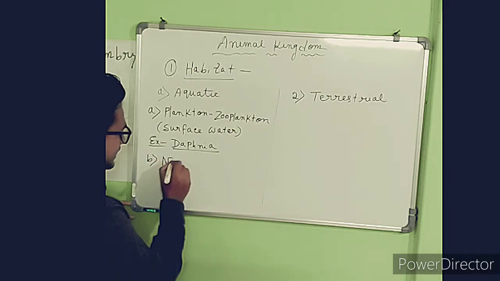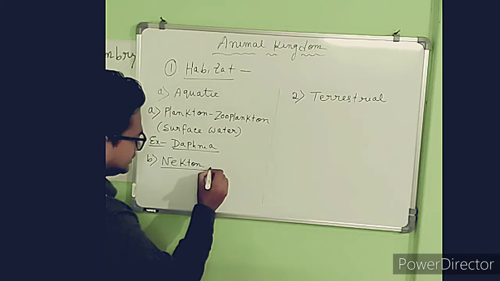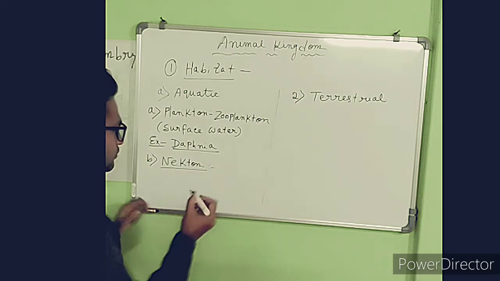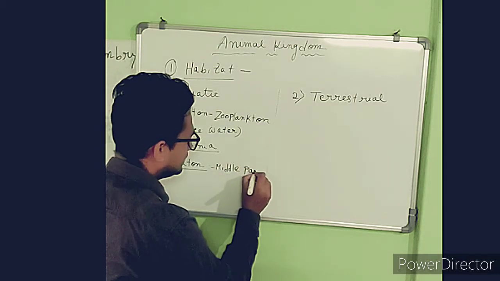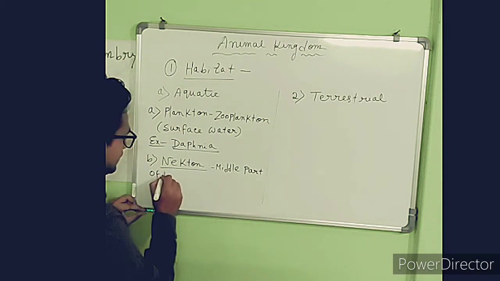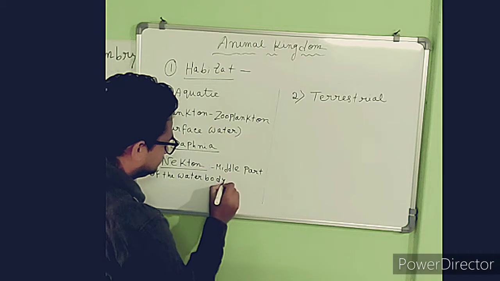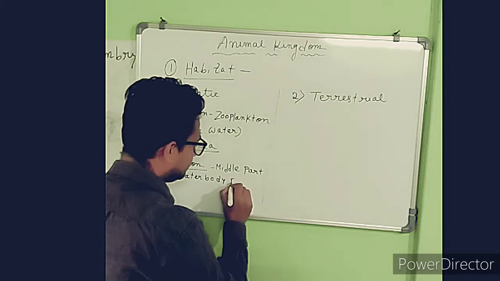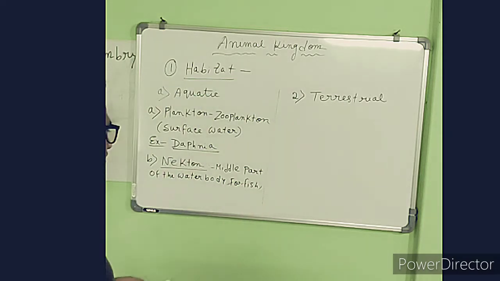The second one is the nekton. Nektons are those aquatic organisms present in the middle part of the water body. For example, fishes, squid, and lots more.